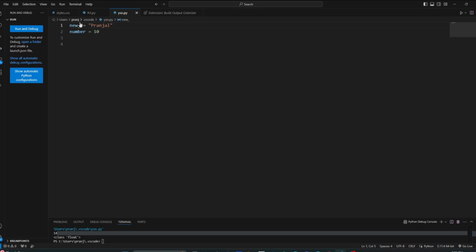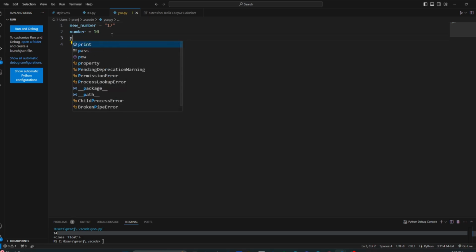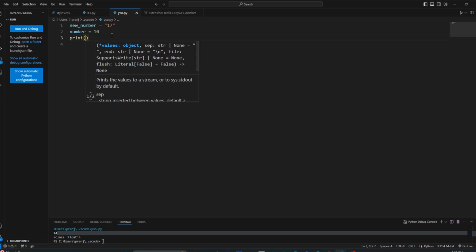You can even convert data types. For example, let's make this 17. And now you can add print. You always want to output it, so print. Now you're converting the 17, which is a string right now, to an integer.